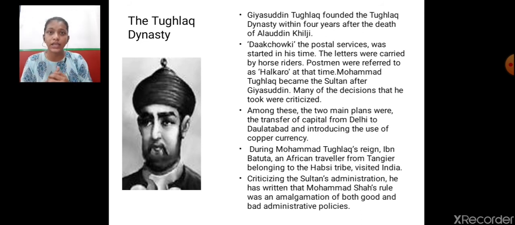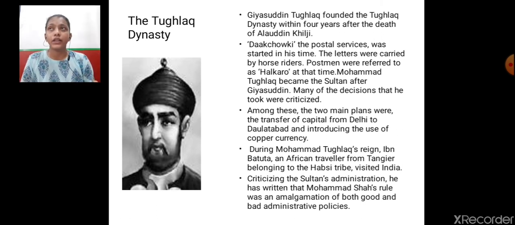After Nasiruddin, his wazir, whose name was Ghiyasuddin Balban, ascended the throne of Delhi. His descendants were not very powerful in nature, so the slave dynasty came to an end, and the Khilji dynasty took over within a tenure of 4 years after the death of Ghiyasuddin Balban. Now, this Khilji dynasty was established by Jalaluddin Khilji.